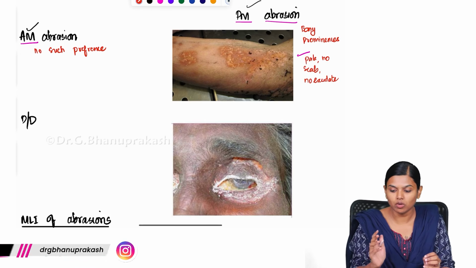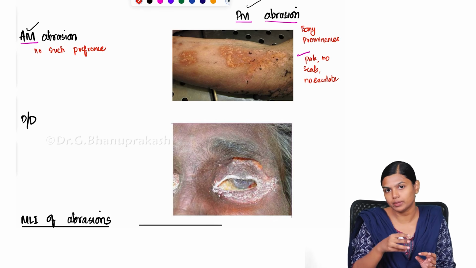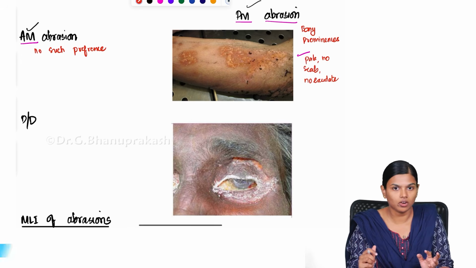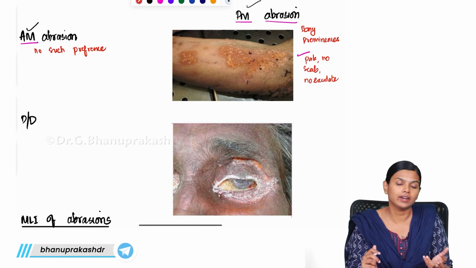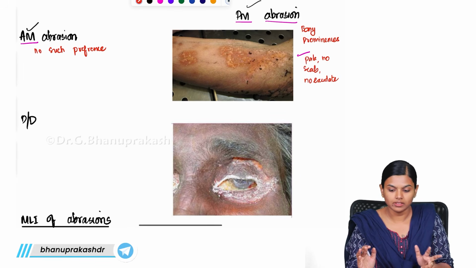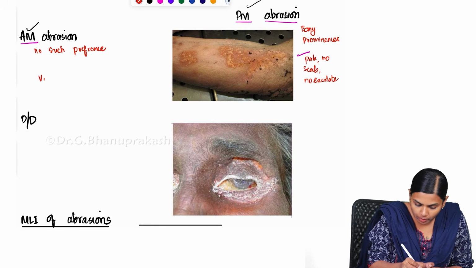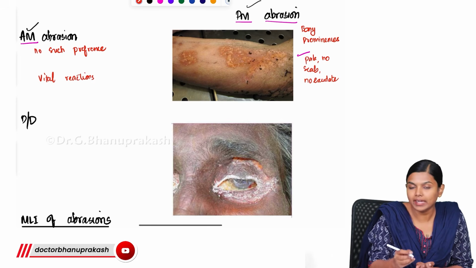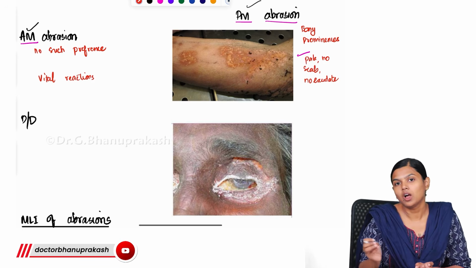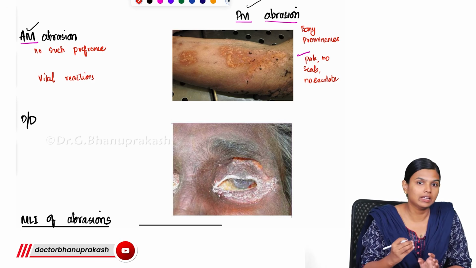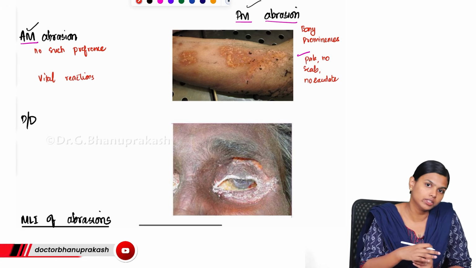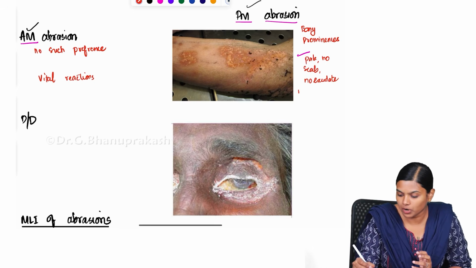Apart from that, you can also look at the location, whether it is over the bony prominences or not. By looking at that also, you can identify whether it is an antemortem or postmortem abrasion. And this is the main difference. If you look microscopically, in antemortem abrasion you will see all the vital reactions. All the enzymes will be elevated and the polymorphs will come to the injury; for healing purposes, polymorphs migrate to the injured area. But in postmortem abrasion, there will be no vital reaction.